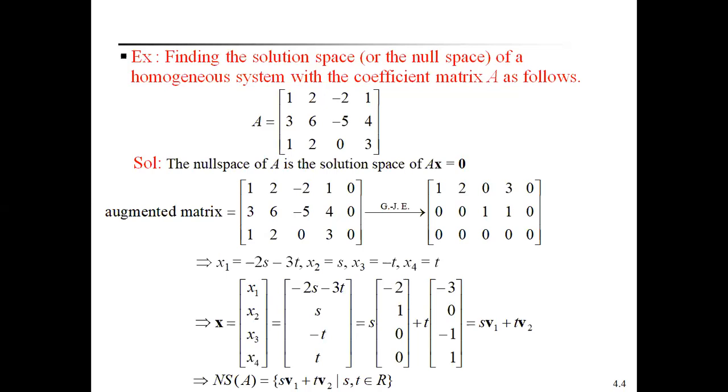We can get this by using the Gauss-Jordan echelon form, that means using the elementary row operations, to get the reduced echelon form matrix, and by taking the linear equations of this matrix, we can get these two column vectors which form the solution of the null space of matrix A.